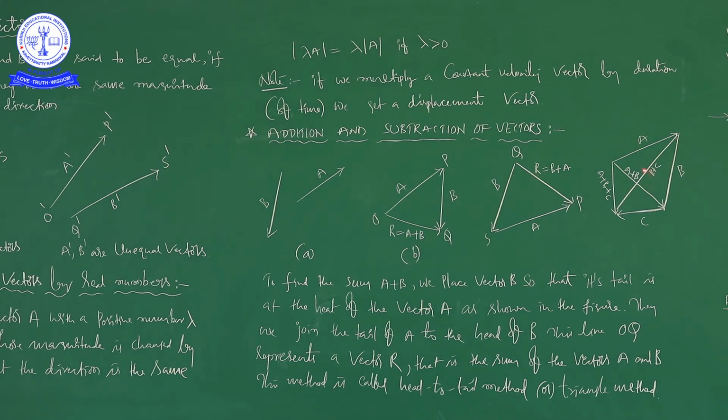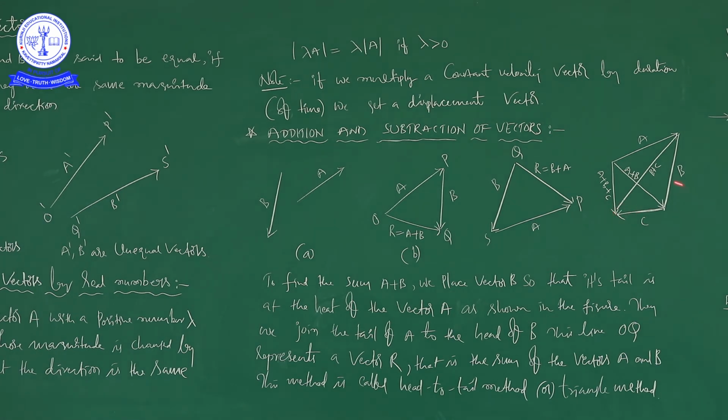If you go for three vectors, just imagine. With these two pictures you understood how we have to shift and how we have to join. Similar to this situation, imagine three vectors, for example A, B, C. See, this is A, it is B, it is C. Then what about the resultant?